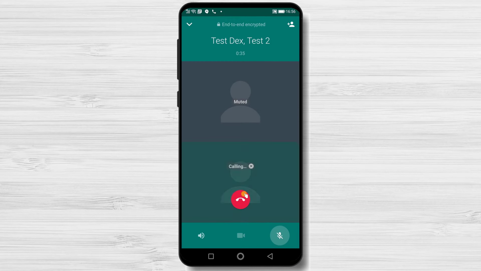Also, on the group call, you will have the same options as the standard call. You can put the call on speakers, change the audio call to video call, or mute yourself.